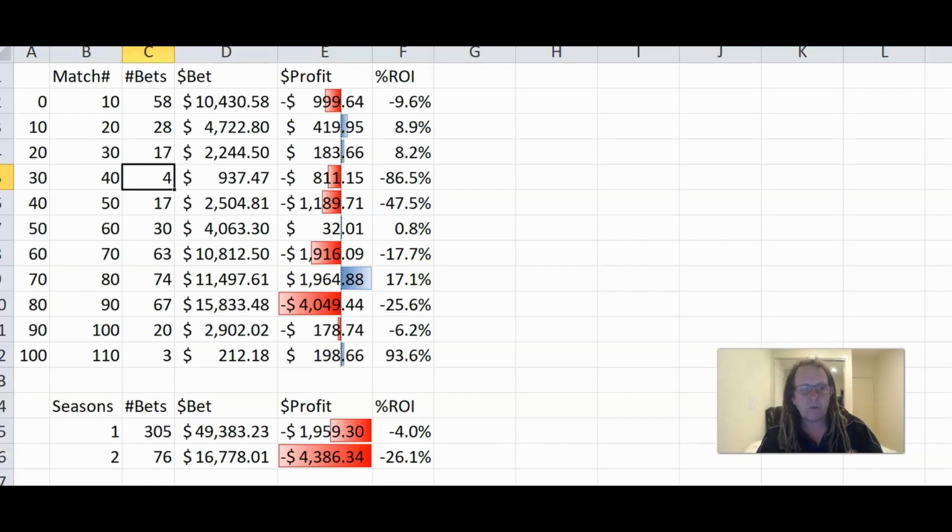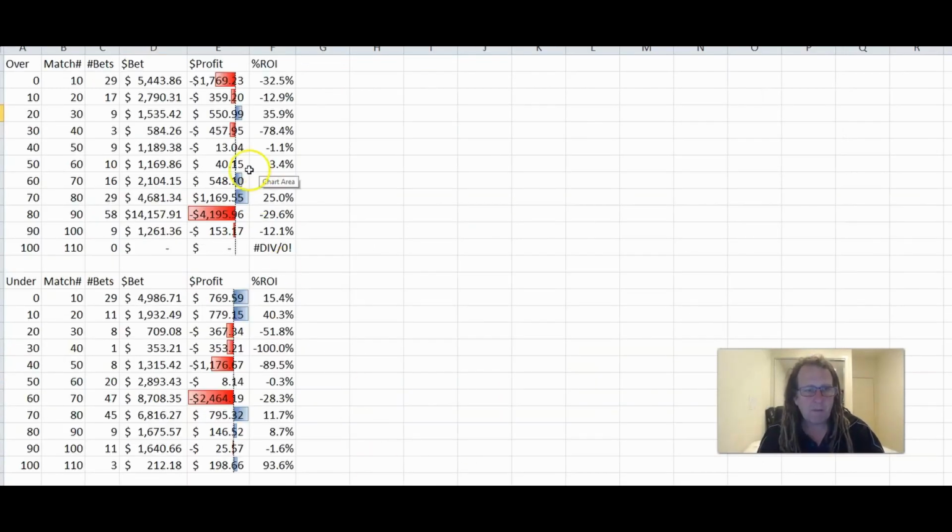Then we don't get these situations where a team has played 30 and 40 matches. How many teams are there? 32 teams, so that's so many games and we've only had 4 bets. These other ones might have been profitable, they might not have been. But either way, if we're getting odds even before Vegas has released odds, that's got to be a good thing. And we'll have a look at that further on.